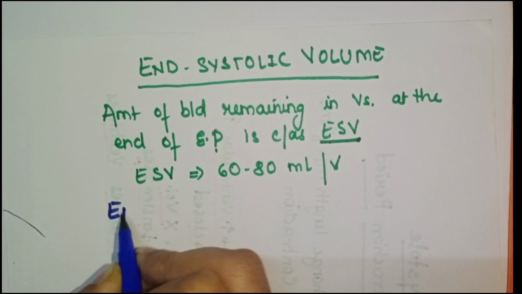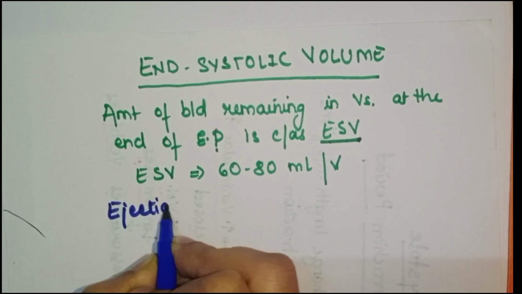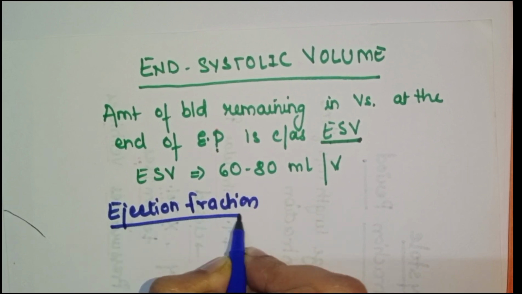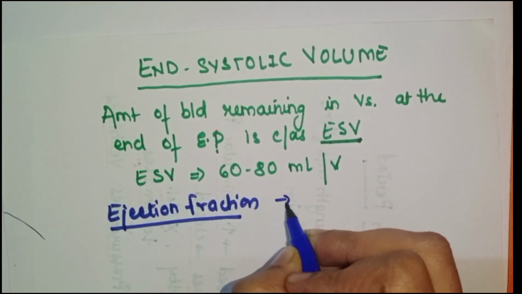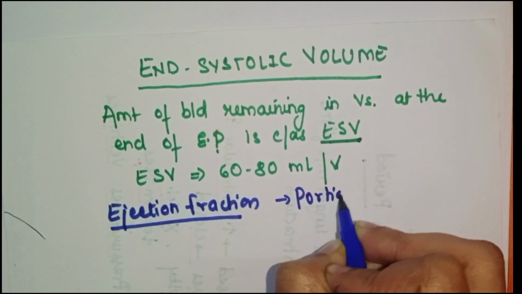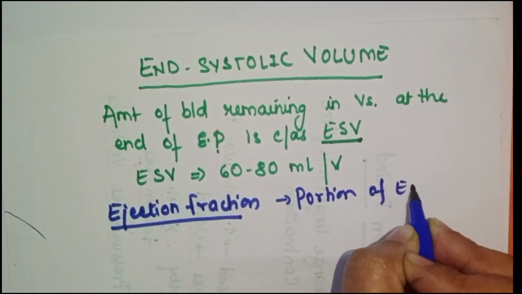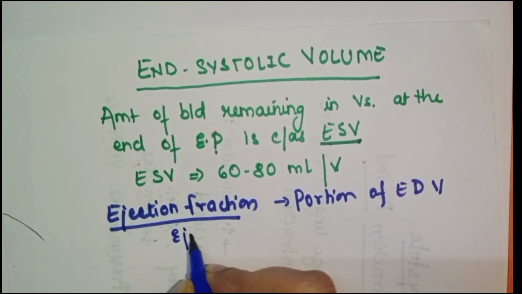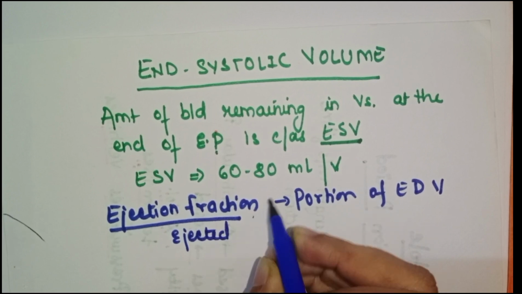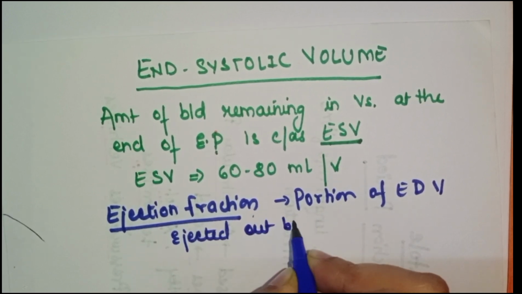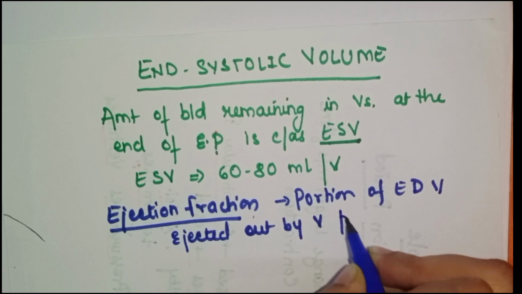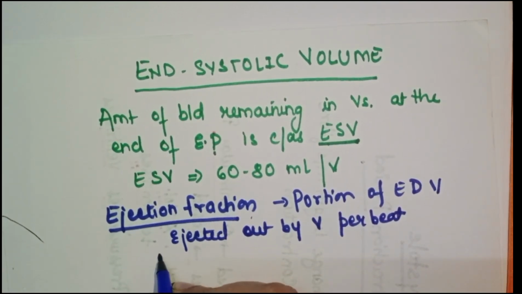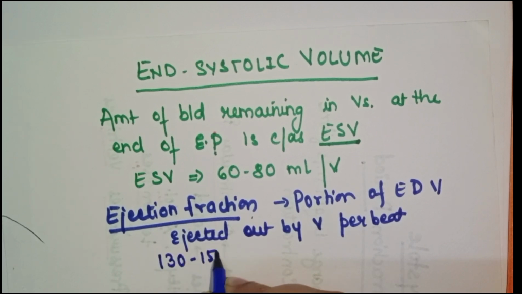Second is the ejection fraction. Ejection fraction is the portion of end diastolic volume that is ejected out by each ventricle per beat. End diastolic volume is 130 to 150 ml.